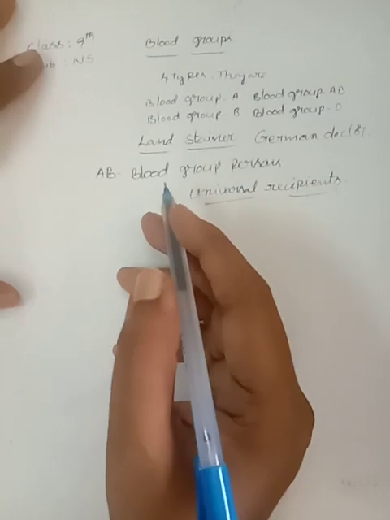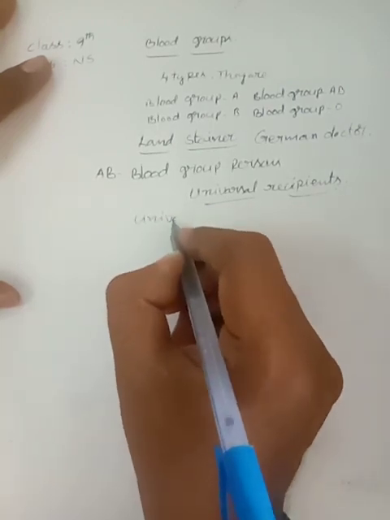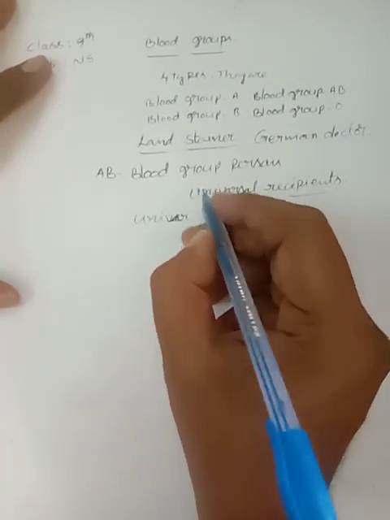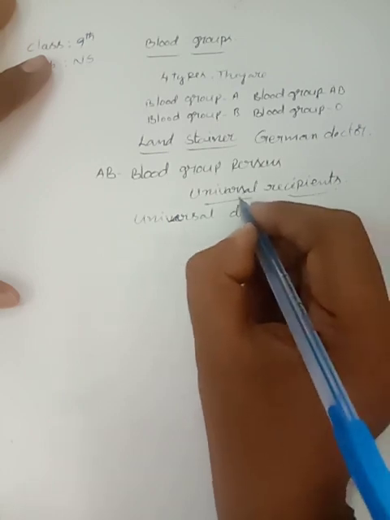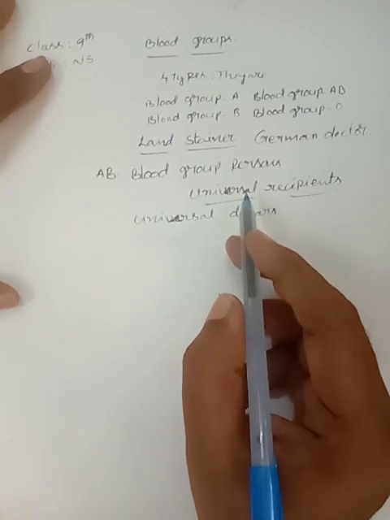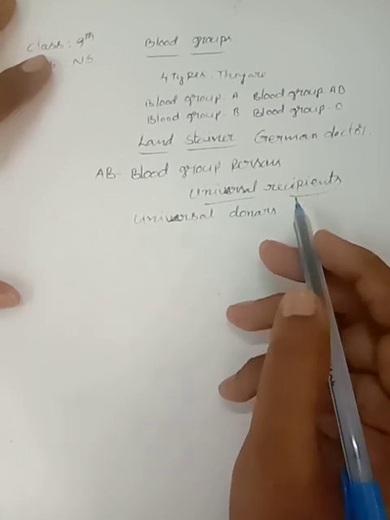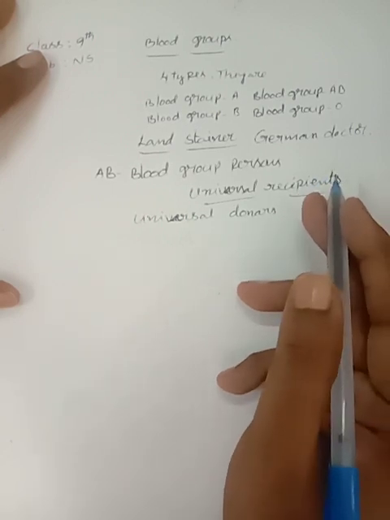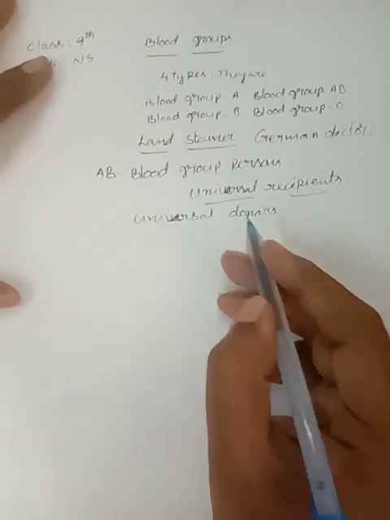So, O blood group persons are known as universal donors, because they can donate blood to any other blood group, like A, B, AB, and O persons also.